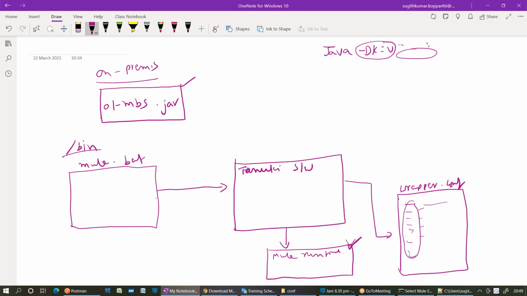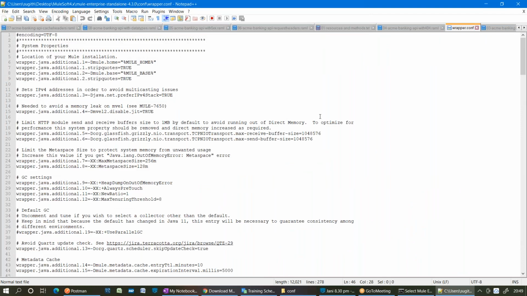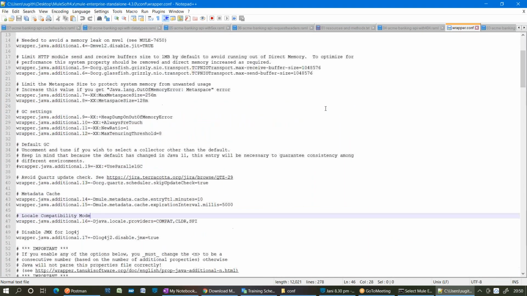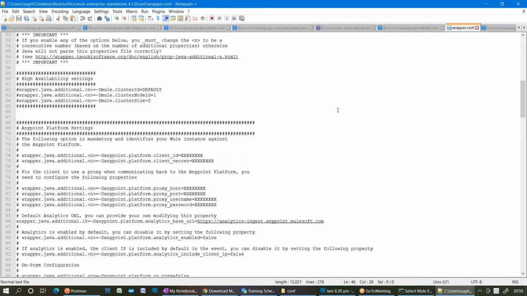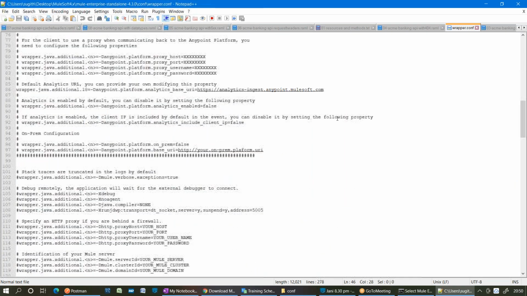If you want to pass any runtime arguments to it, again we need to follow this syntax. Remember this point. Now, how can you tell this Mule runtime is a Java application? Go to this wrapper file, the comments, that means the configurations present under it. Just come down. Somewhere you can see here.